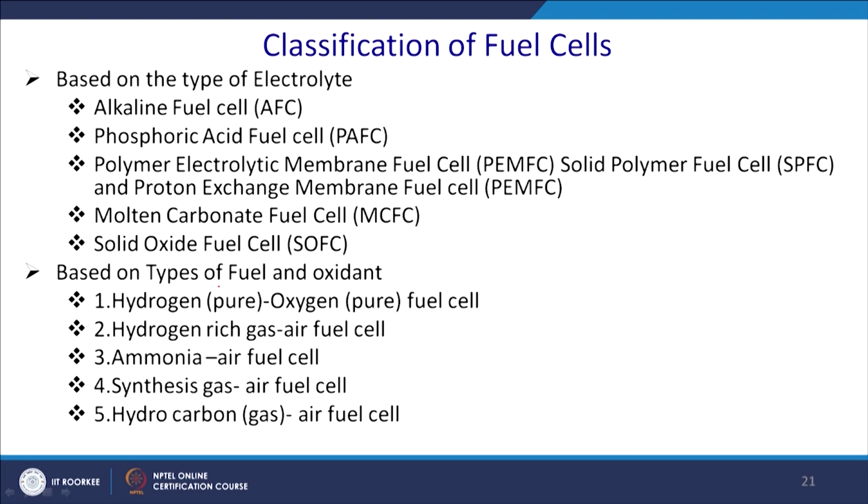Based on the fuel and oxidant, there are the pure hydrogen and pure oxygen fuel cell, hydrogen-rich gas air fuel cell, ammonia air fuel cell, synthesis gas air fuel cell, and hydrocarbon gas fuel cell. So, these are many entities that you can look at suitably. This is a part of chemical engineering, and for this reason it is a multidisciplinary subject. Ultimately, this part requires contributions from chemical engineers.